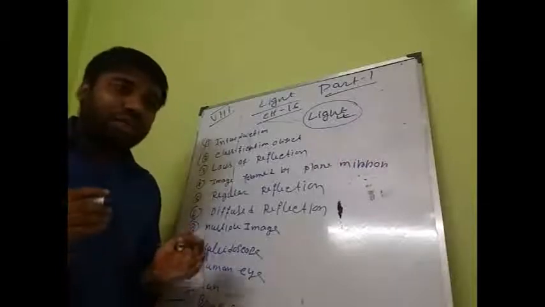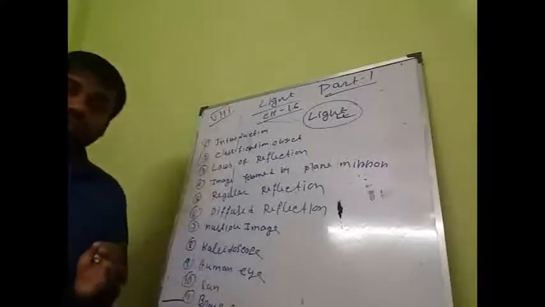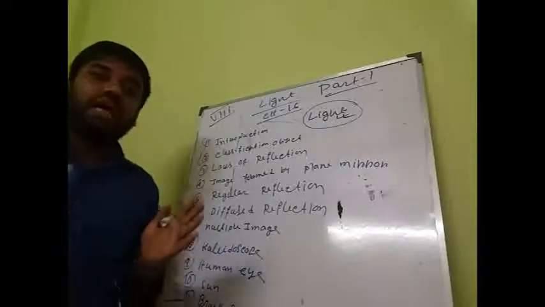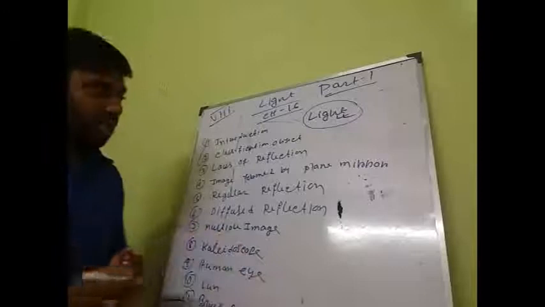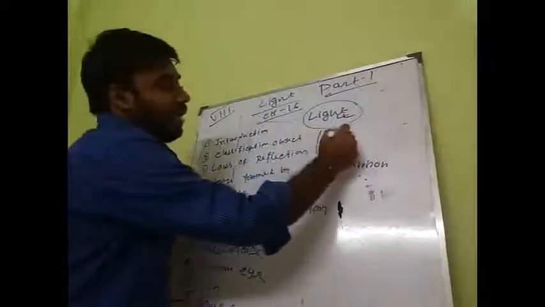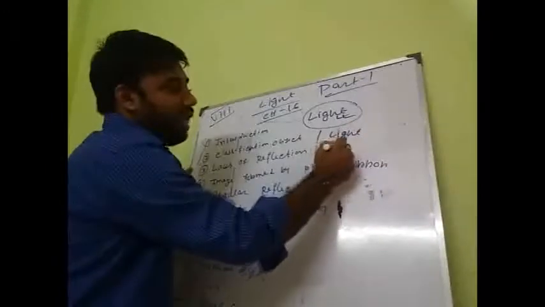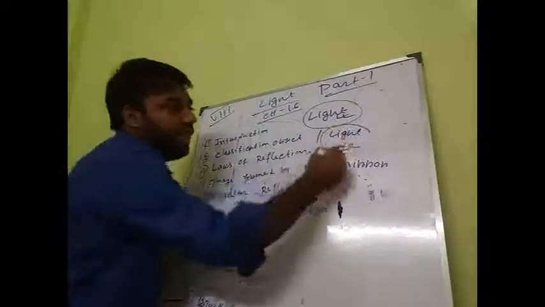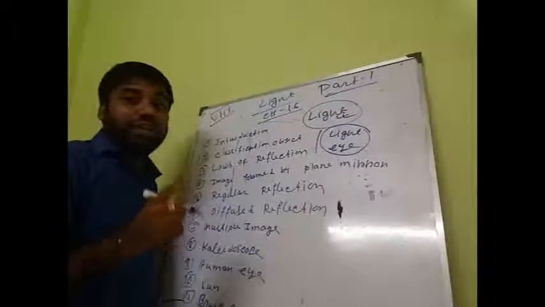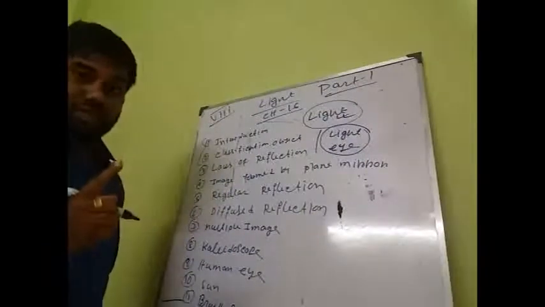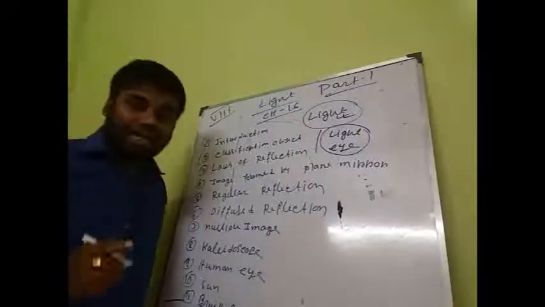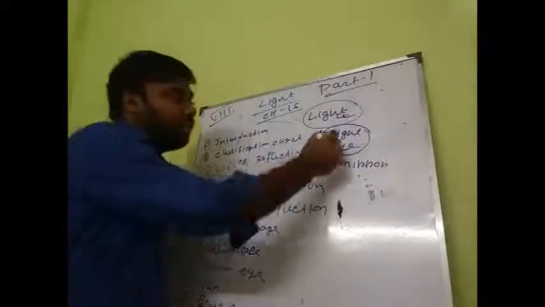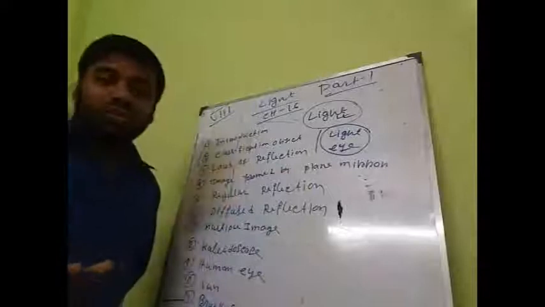Okay, next, what are the important things that help us to see the objects around us? First of all, light as well as eye. Without both of them, light and eye, we cannot see any object. Because without the eye we cannot see anything, and without the help of light we cannot see anything.